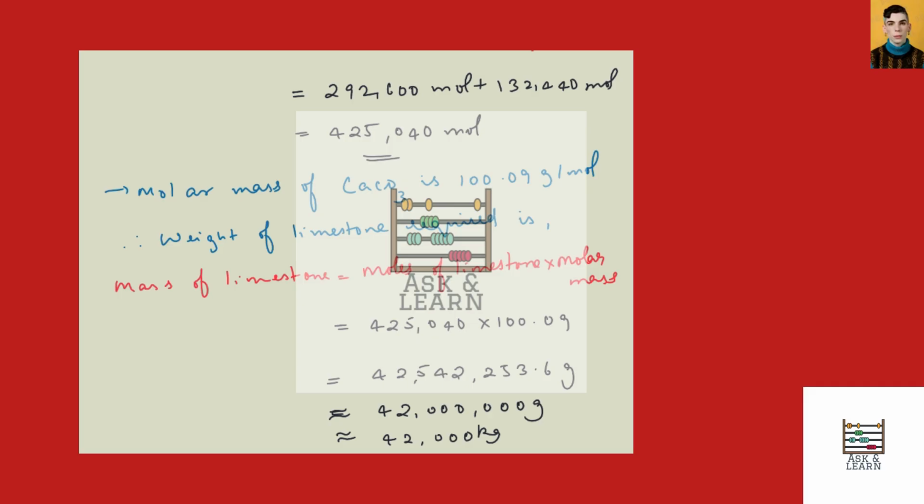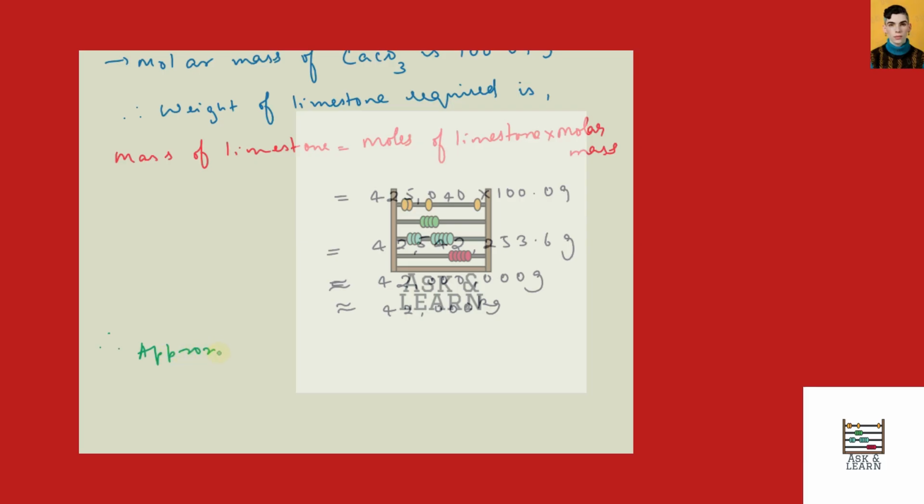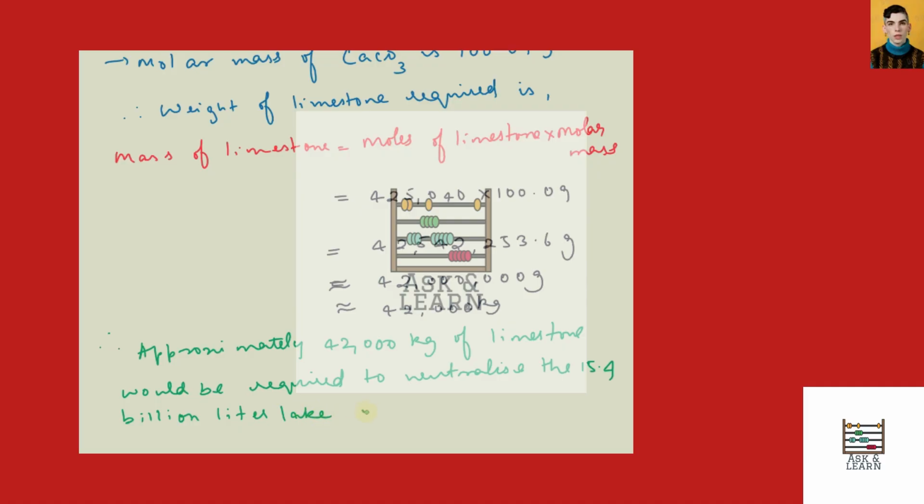So therefore our answer is approximately 42,000 kg of limestone would be required to neutralize the 15.4 billion liter lake, which is 1.9 × 10^-5 molar in H2SO4 and 8.6 × 10^-6 molar in HNO3. So this is the final answer.